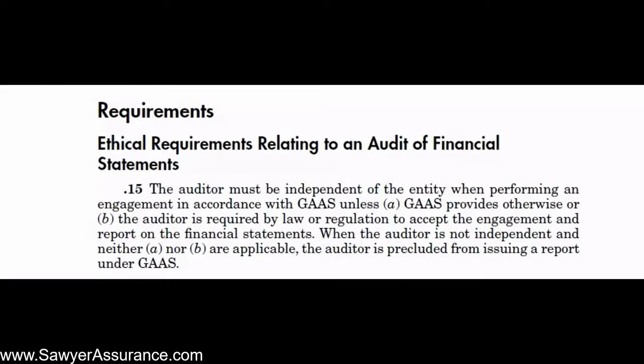Okay, so for our first video for the requirements in AUC section 200, we're going to be looking at AUC section 200.15, and that says that the auditor must be independent of the entity when performing an engagement in accordance with GAAS. And if the auditor is not independent, then he's precluded from issuing a report under GAAS. So what does independence mean?